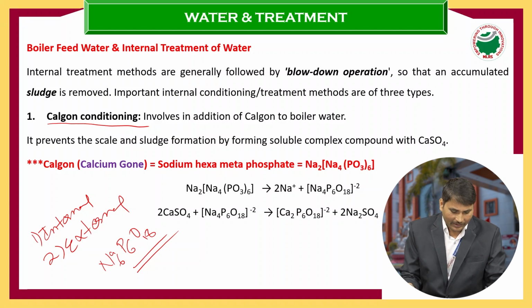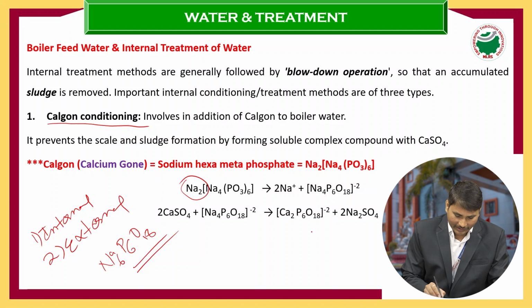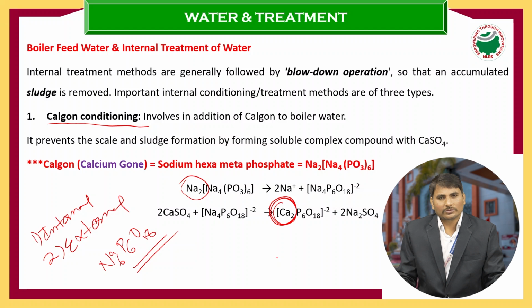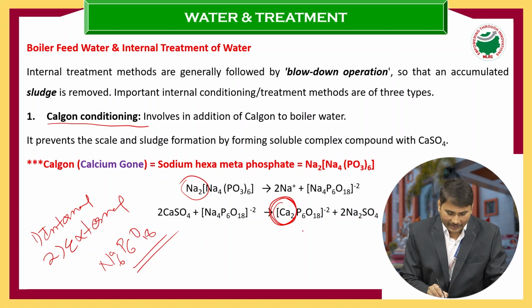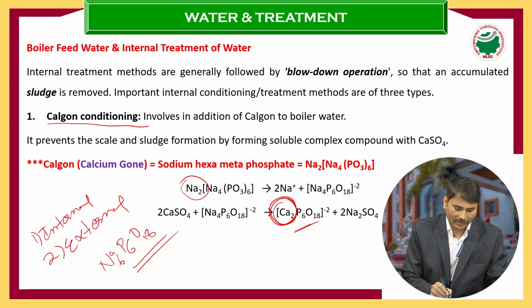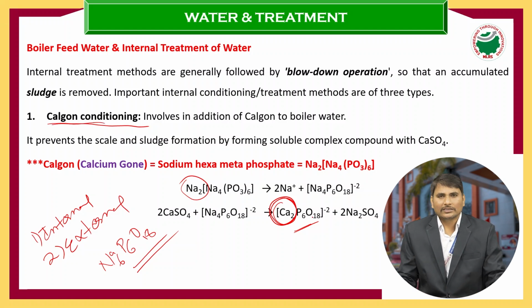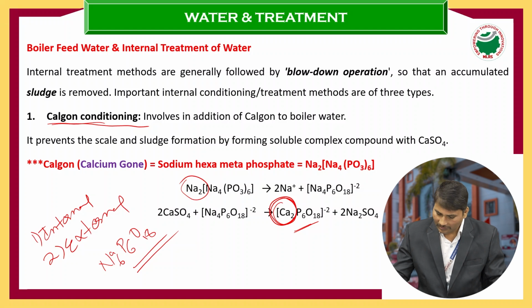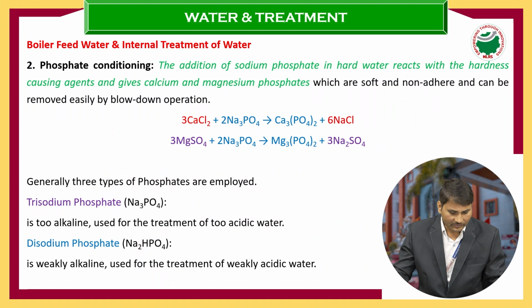In Calgon, the sodium is replaced by the impurity-causing substance, maybe calcium or magnesium, and it does not dissolve in water. It comes out as a precipitate. After that we do the filtration. By using Calgon like that, the water dissolved salts we convert into water undissolved products. After that we remove them by filtration.